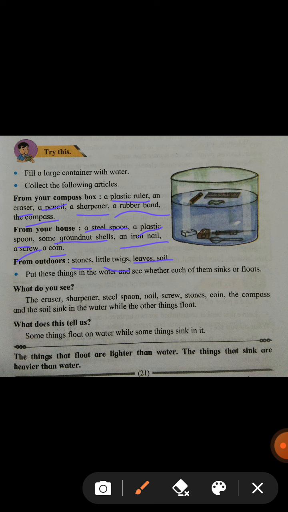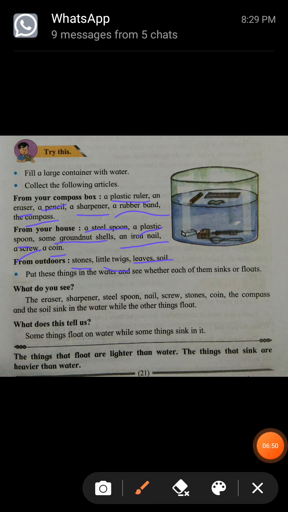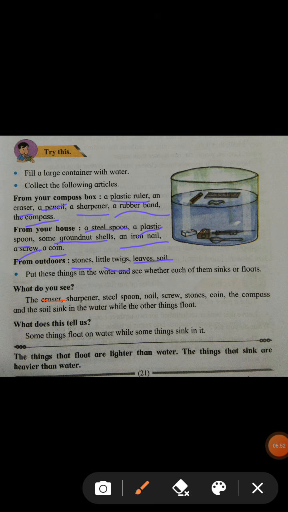Now put all these things in the water and observe the water. What will you see? You will see the eraser, sharpener, steel spoon, nail, screw, stones, coin, and the soil sink in the water and other things float in the water.